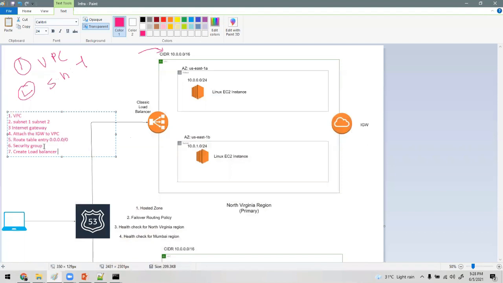Then after that, I created a security group. Inside the security group, I allowed all traffic as of now. Port number 22 is open so that we can connect to this Linux machine. Right now, I have not done any SSH to the Linux machine. So 22 and all traffic.